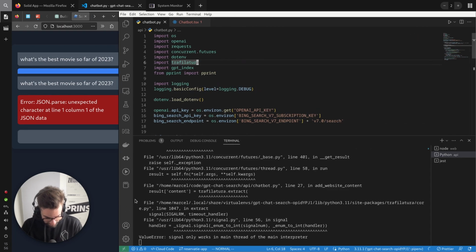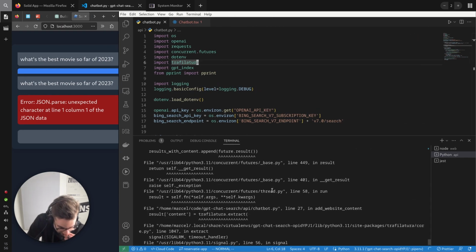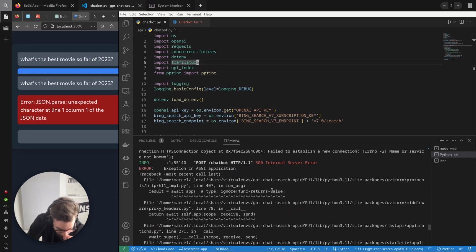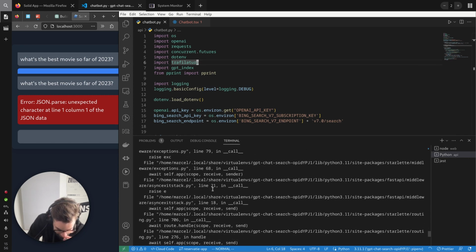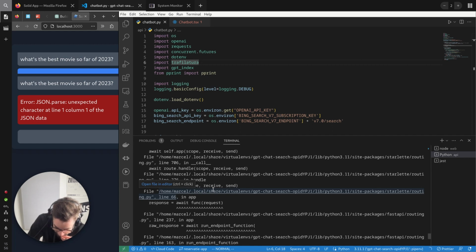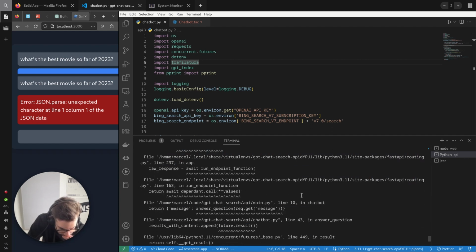Why do stack traces get so messed up when you put an API framework thing around it? Yes, I know. GPT chat search. Oh, that's my directory. File fast API.